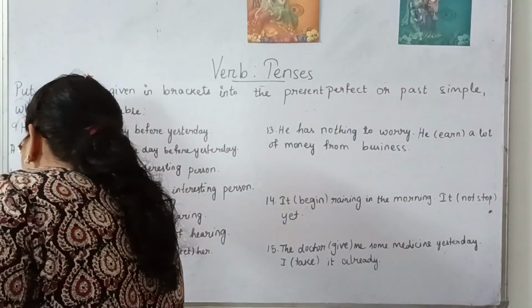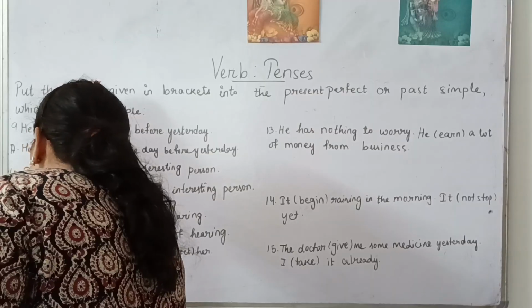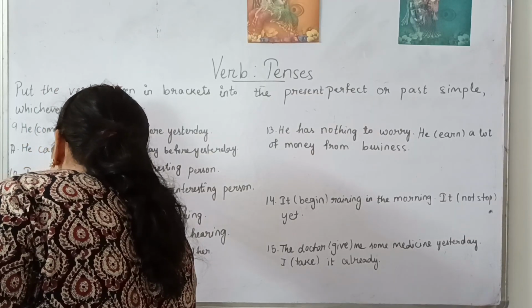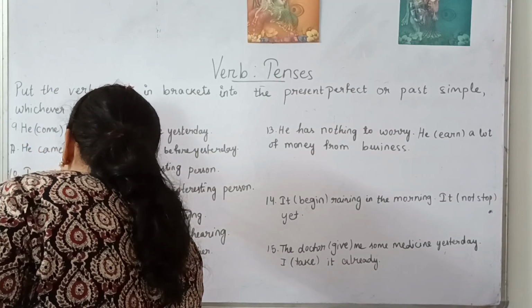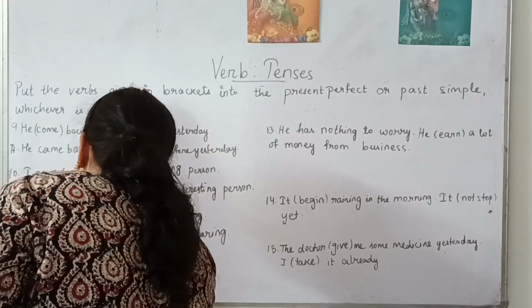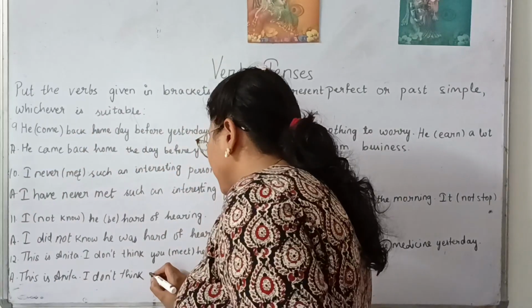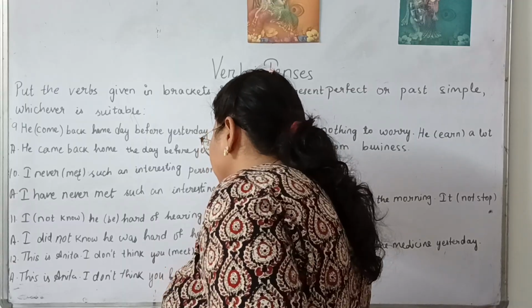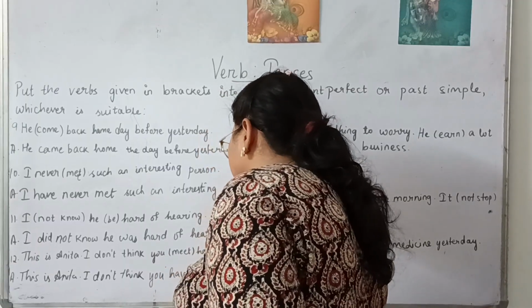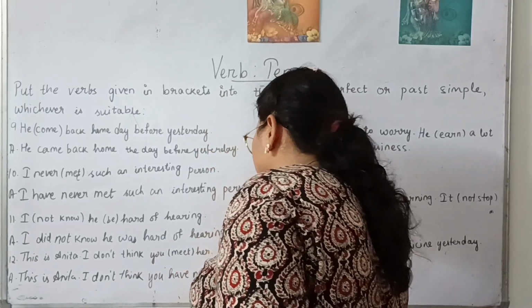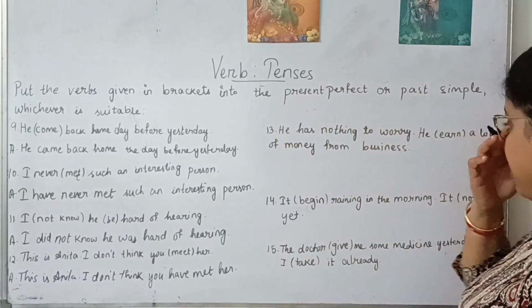So what will you write here? We will be using present perfect. So, this is Anita. I don't think you have met her. You have met her, present perfect.